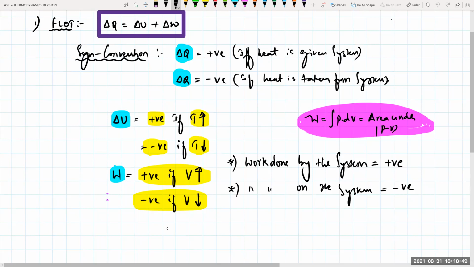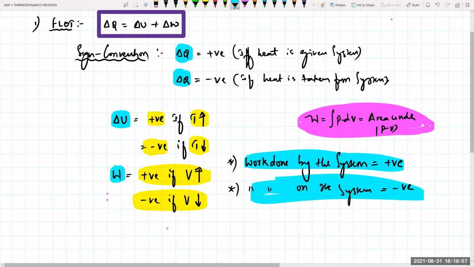So this is your work done. So work done in this one is how much for me? Work done by the system we take as positive. Work done on the system, we take as negative. Is it clear?